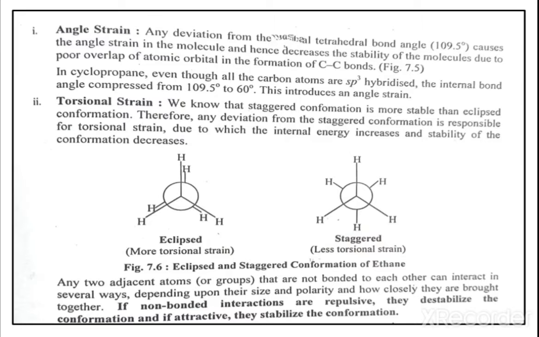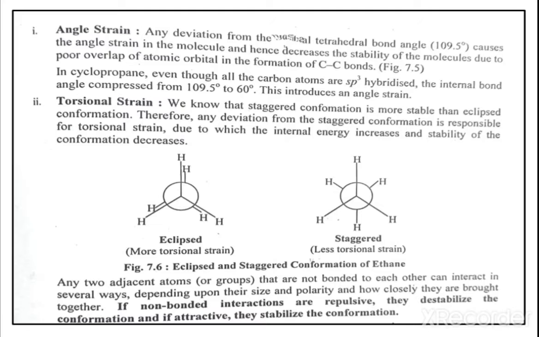Actually, the staggered conformation is more stable than the eclipsed conformation. Therefore, any deviation from the staggered conformation is responsible for the torsional strain, due to which the internal energy increases and the stability of the conformation decreases.